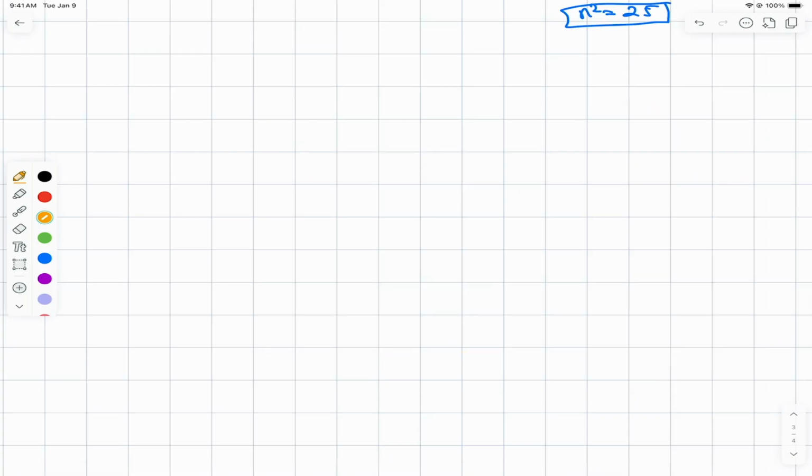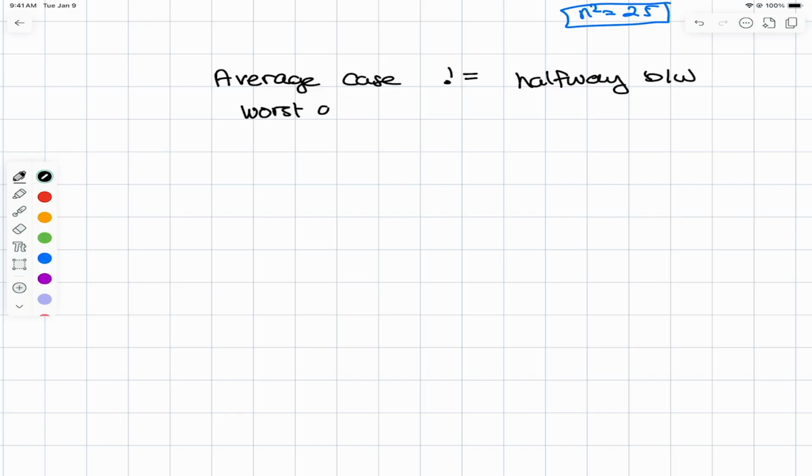Now, let's talk about the average case for a second. And really what we're going to just touch on very briefly here is a common misconception. When we're talking about average case, I don't mean average in the mathematical sense. Average case is not halfway between worst and best cases. That is not what we're talking about here.